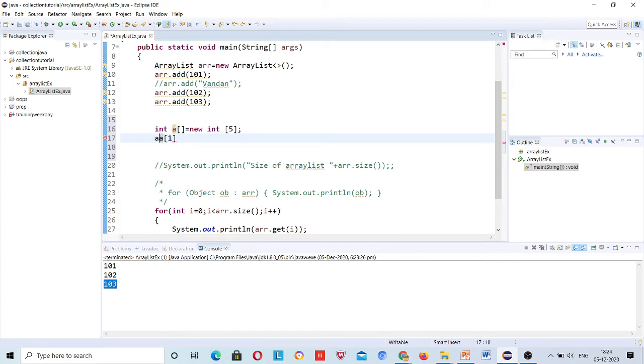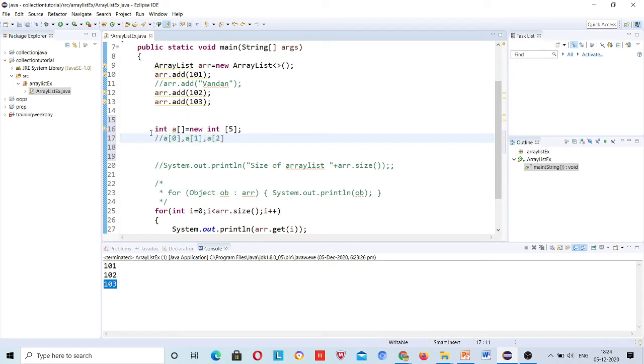So there I was getting it like this: a[0], a[1], and similarly a[2], right? This way we were getting the value.